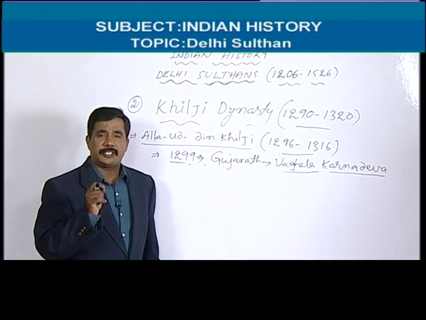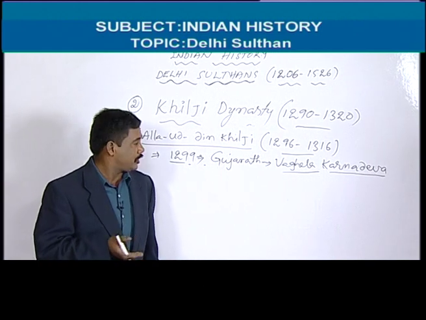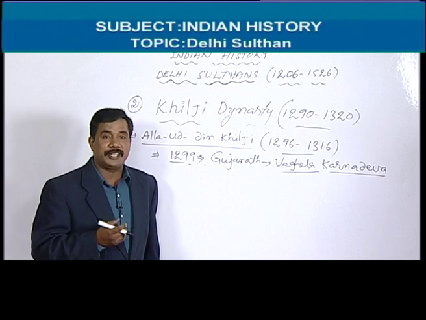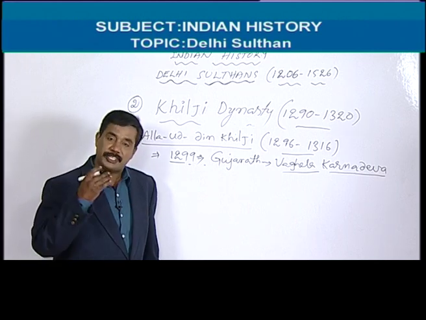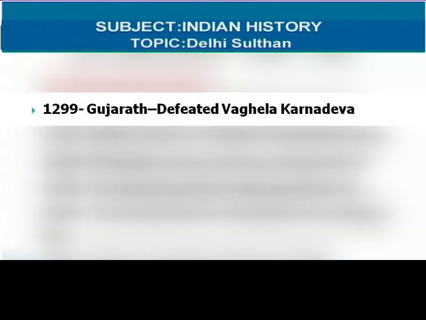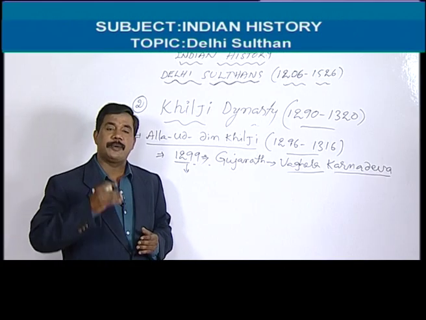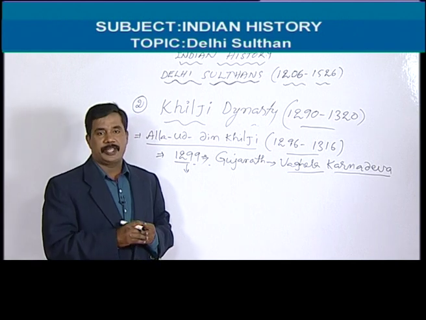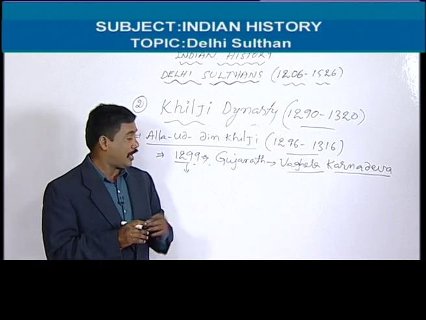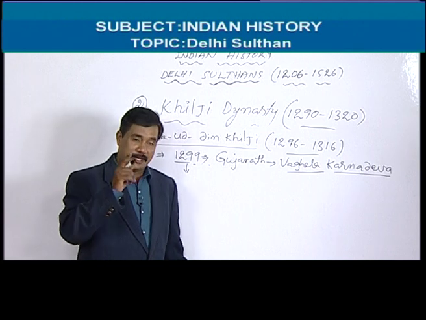Gujarat was the richest area in those days, as it is today also. But Alauddin Khilji attacked Gujarat and defeated Karna. Karna left Gujarat and escaped along with his daughter.